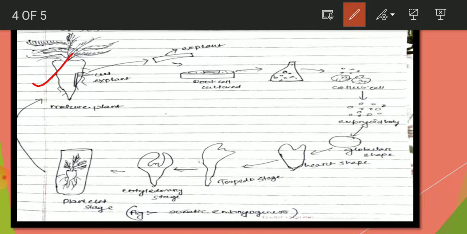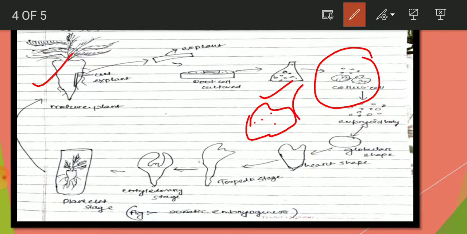Then it moves to a conical flask, where callus cells form. Here you can see an undifferentiated mass of cells is formed. This is called the callus. Then it breaks into small segments and comes to the embryoid body.